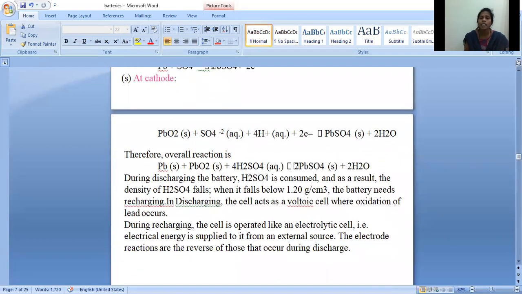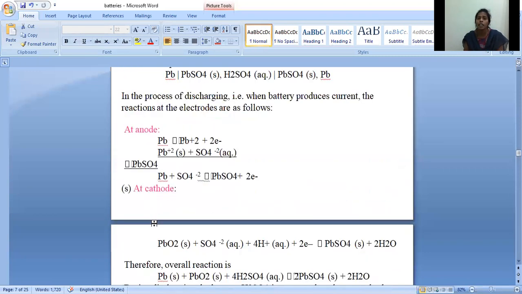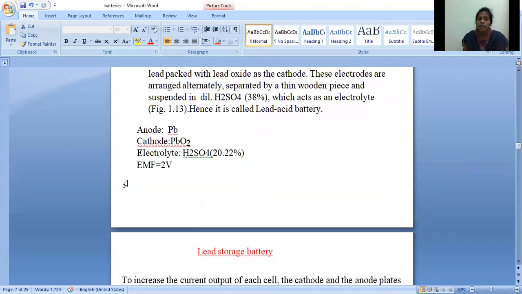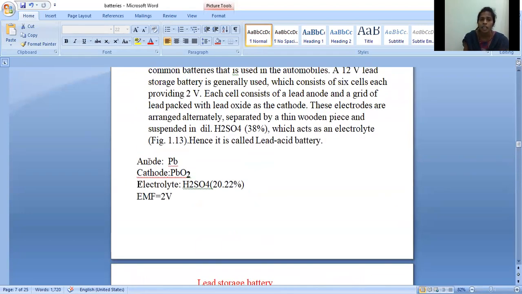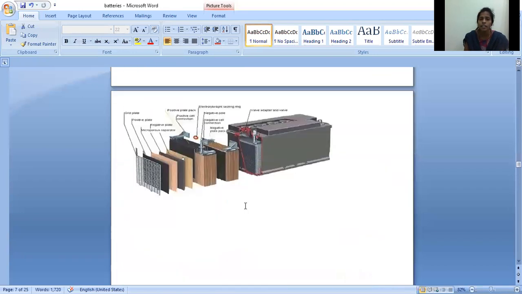In discharging, the cell acts as the voltaic cell where oxidation of lead occurs. That means here these are reversed in the recharging process. In discharging process, anode is lead, cathode is lead oxide. But whereas in the recharging process, anode is lead oxide, cathode is the lead. So the reactions also reverse here.